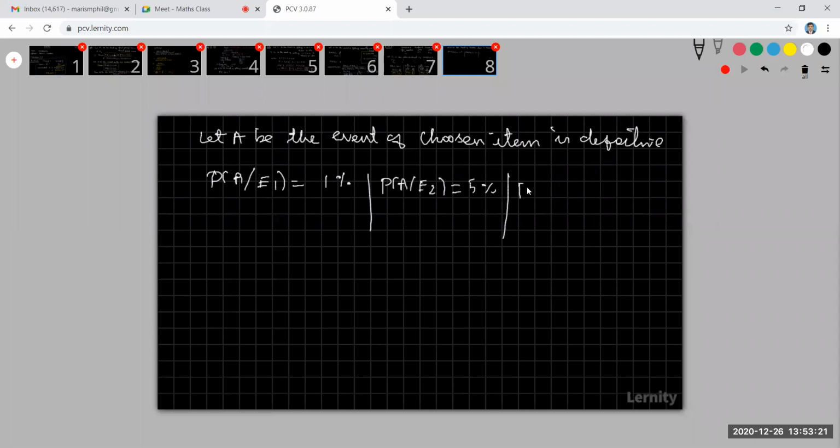And from machine C, the probability of A given E3 is 7%. All this is given information. So this will become 1 by 100, 5 by 100, and 7 by 100. If possible, cancel it, otherwise you can keep it as a fraction.